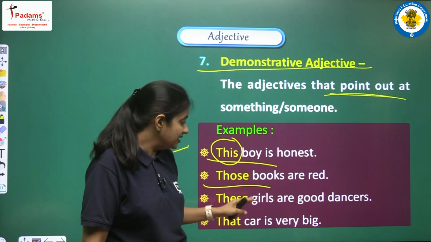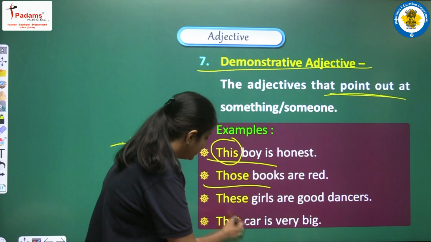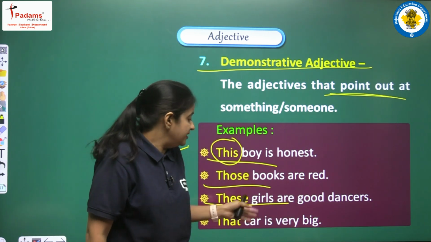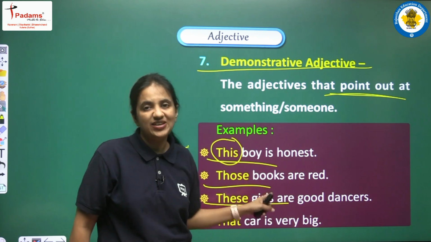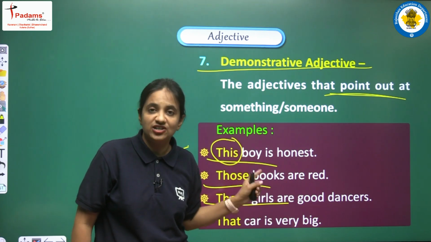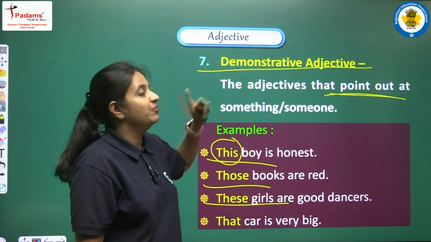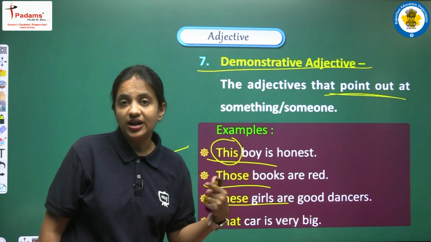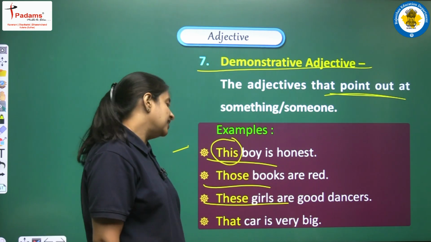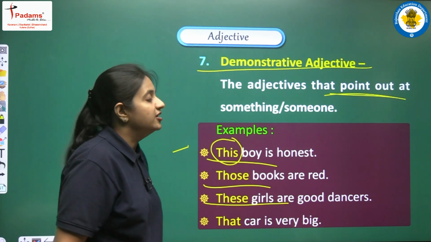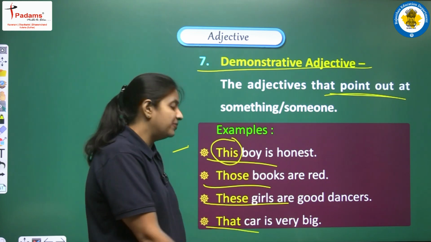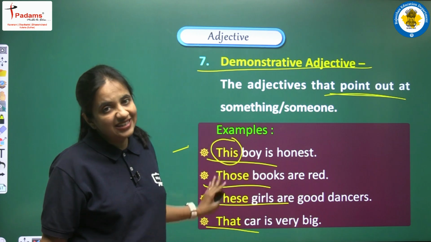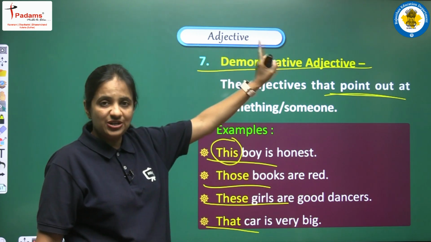Next is: These girls are good dancers. Again we have these girls, because here in this sentence these is a qualifying word for girls. So we can say that these is an example of an adjective, and specifically an example of a demonstrative adjective. Next one is: That car is very big. After reading all the examples we can say that this, that, these, those are the words known as demonstrative adjectives.